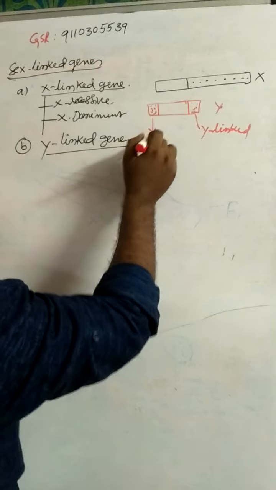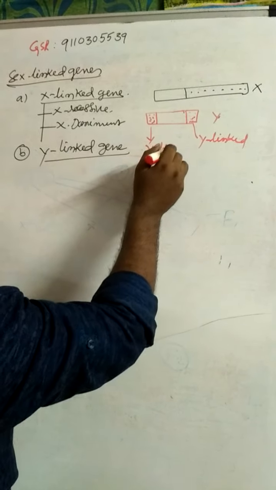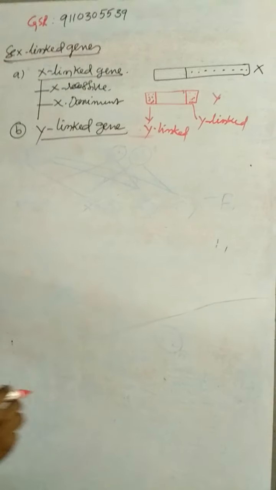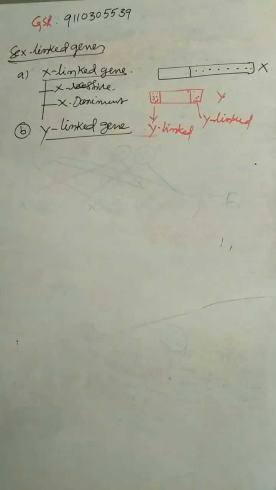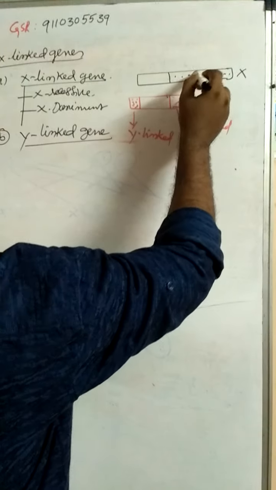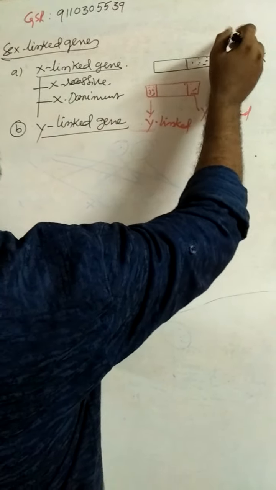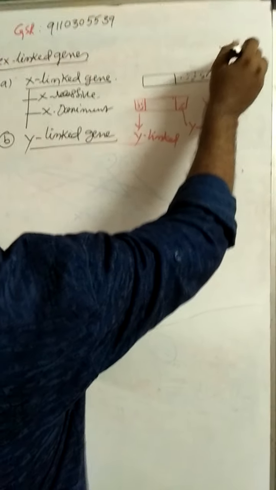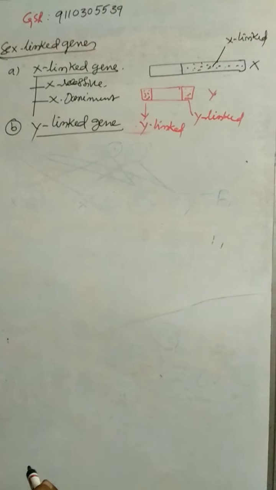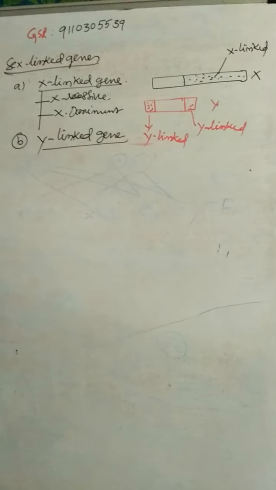The genes present on the Y chromosome, whose alleles are absent on the X chromosome. And X-linked genes are the genes present on the X chromosome, whose alleles are absent on the Y chromosome. That is X-linked genes and Y-linked genes.